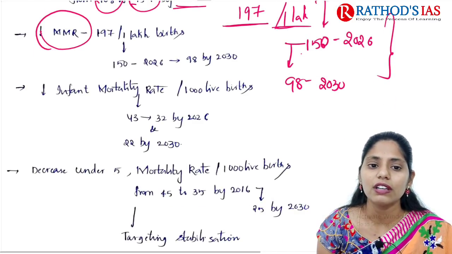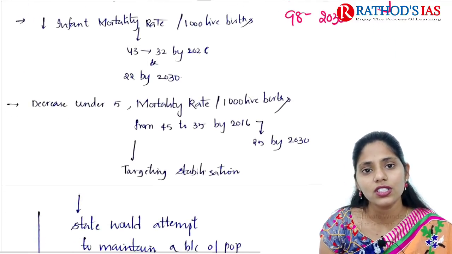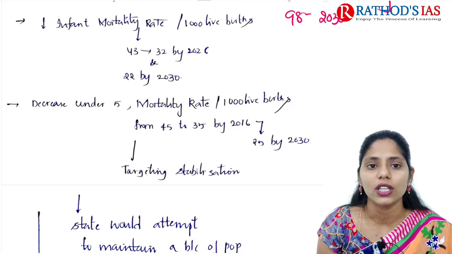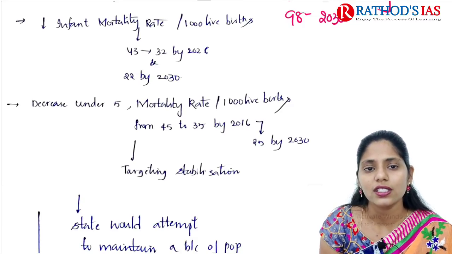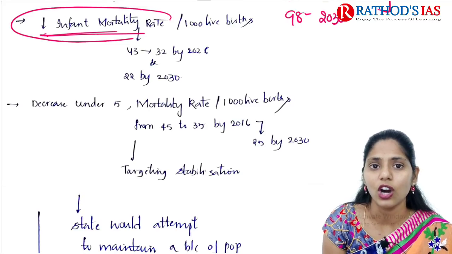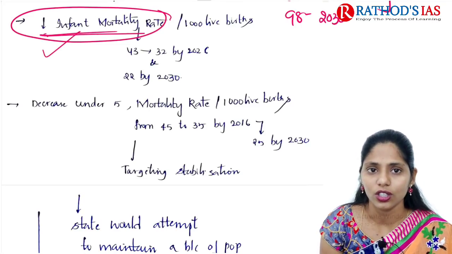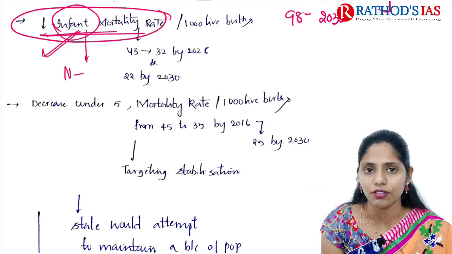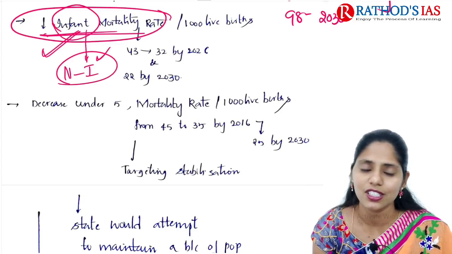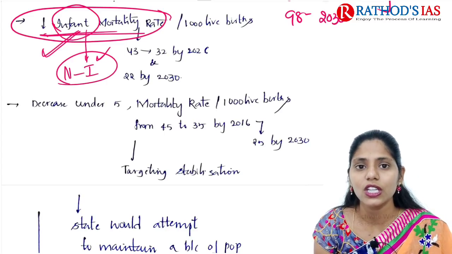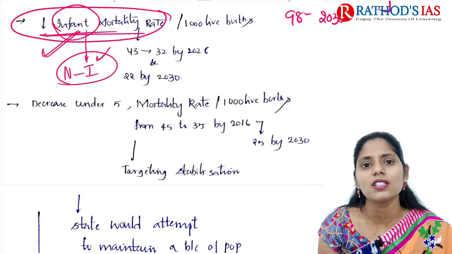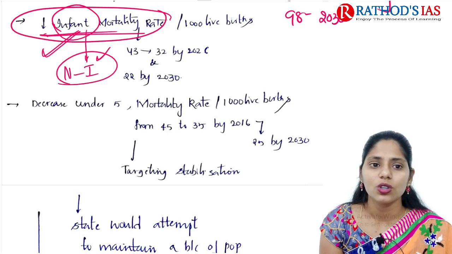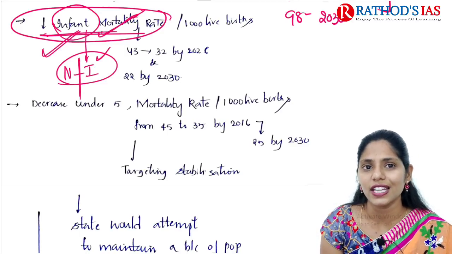The next one is to decrease infant mortality rate. Whenever children are born, within 1 month how many are dying, that is called neonatal. Infant mortality rate means within how many months these children lose their life. Let me know in the comment box what the difference between neonates and infants is, please do some research, this is very important. Neonates means newly born children, infants means somewhat grown-up children. You need to understand the difference between neonates and infants.